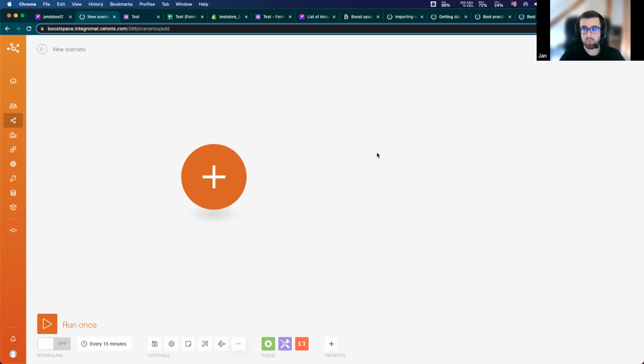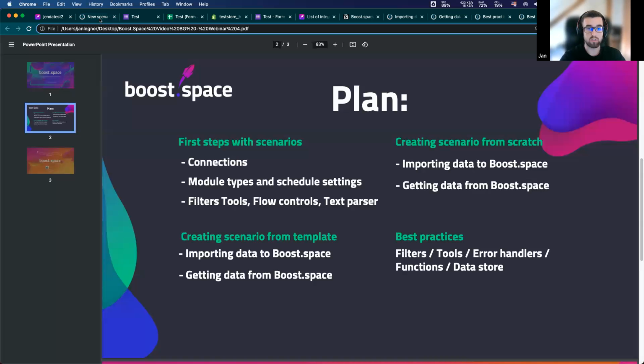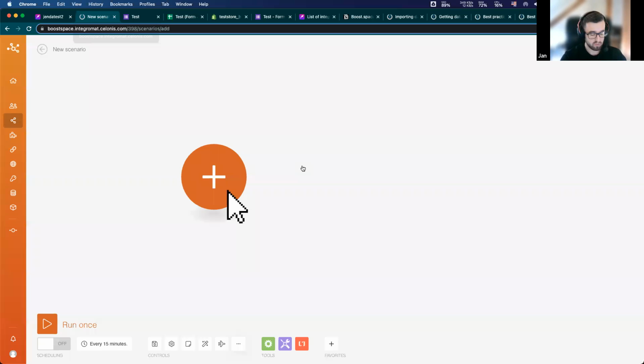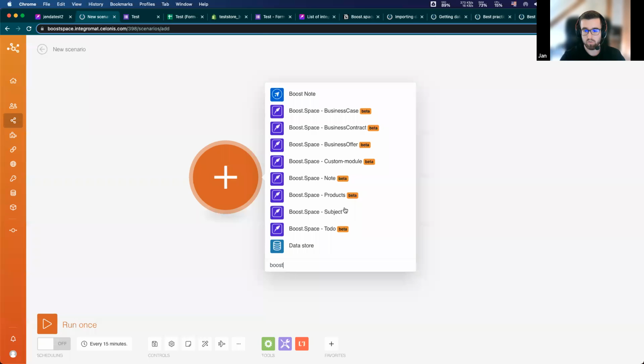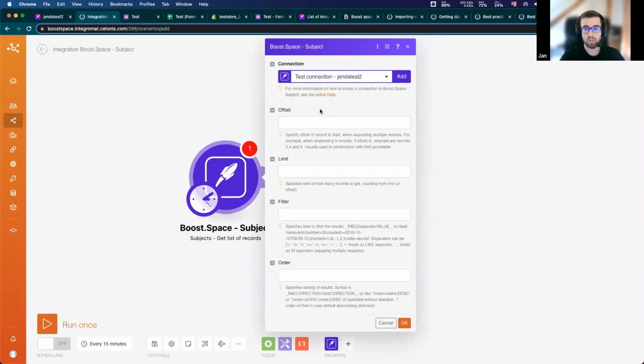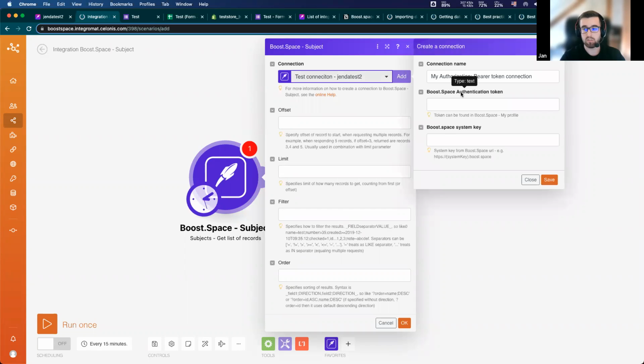So Tadeusz mentioned something about connections. Let's find out how to create these types of connections. For the first connection, I will use our Boost.space module, for example, get list of records, and we want to add a connection. To Boost.space, we need to fill in an authentication token and a system key.